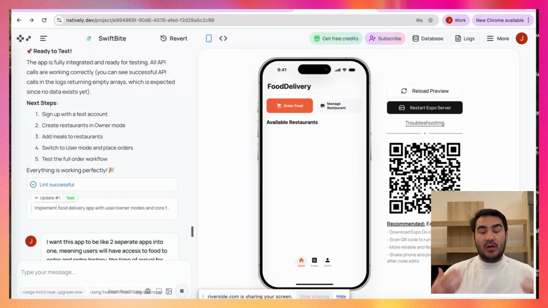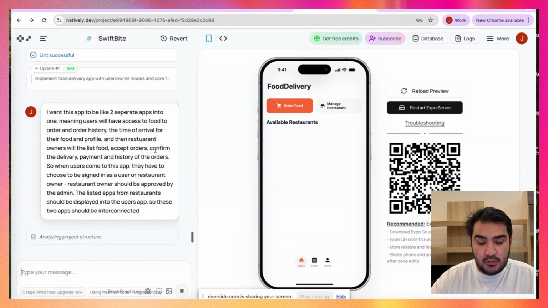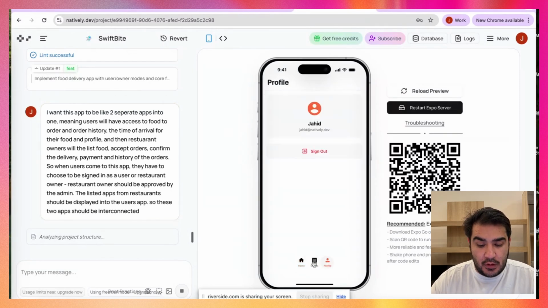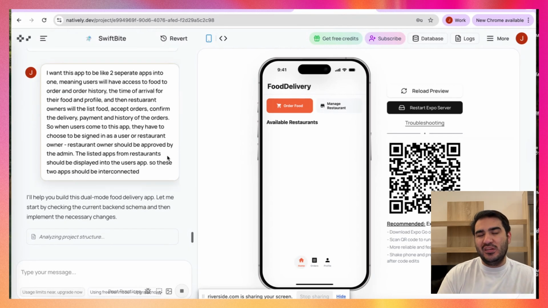Yeah, I'm just thinking about how to prompt, to be honest. So yeah, let's see what happens. So I hope that you got the logic. So I want to have 2 separate apps within one app. So that's why I explained the logic a bit. So maybe I could be better in explaining what I want, my logic, but it's more of a trial for me to see how it works. Because now I have access to both. I can order, but also I can manage restaurants. But I didn't want this, I really want different users to have different access.